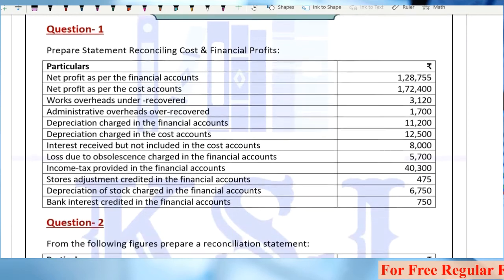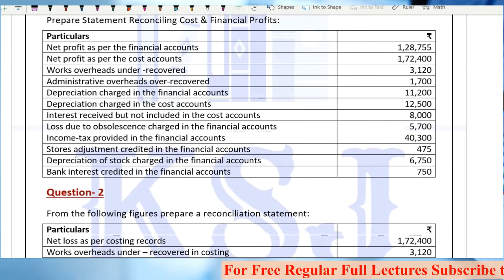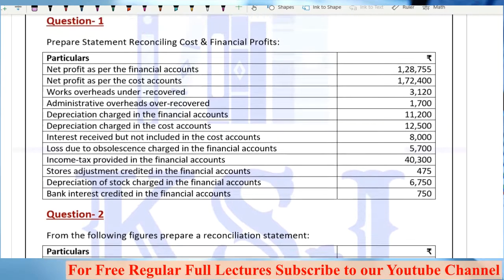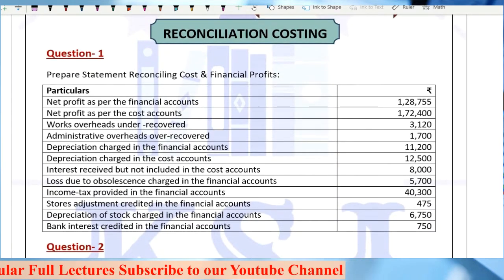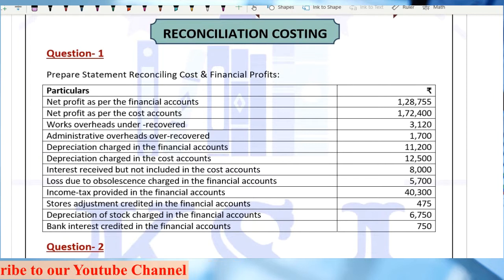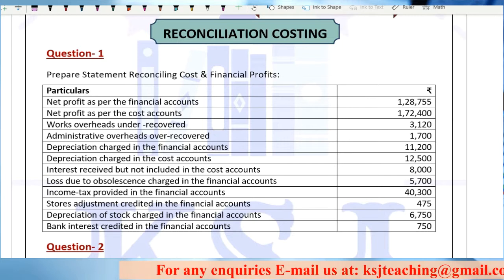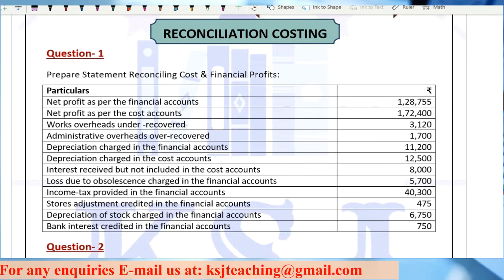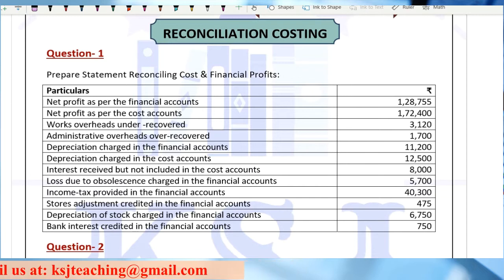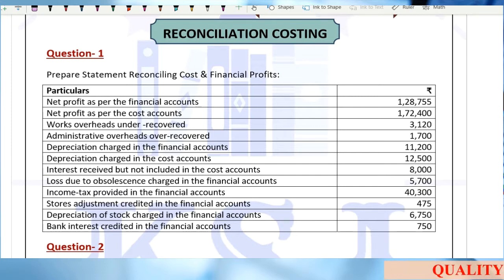Then I told you that you can start with either the cost accounts or the financial accounts. If you are given both the cost and financial accounts, you can start with any one of them. There is no hard and fast rule. The only thing is the treatment of other items is to be regulated as per the profit you are starting with. The profit with which you are starting means you are going to adjust that particular profit. Clear? It is always advisable to start with the costing profits and end at the financial profits, because ultimately what we are going to adjust is the costing profits as per financial records.